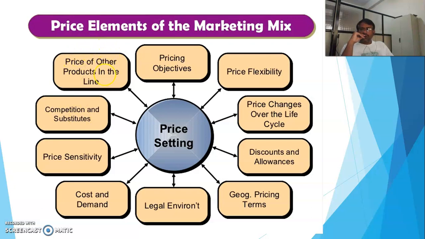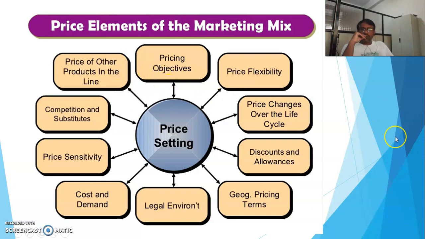And the last element is the price of other products in the line. So we should get knowledge of the market where our product is already in position, looking at competitor products in the same line, their cost, and according to that we should set our cost.